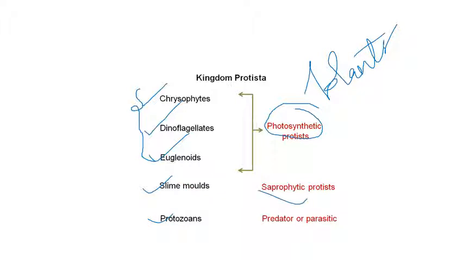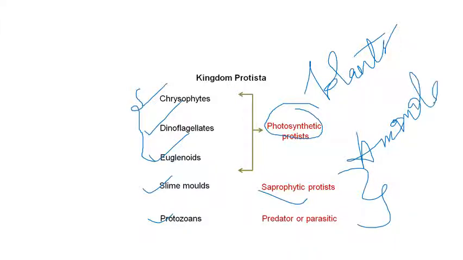And then you come to the saprophytic protists. These somewhat possess the characteristics of animals. They have some characteristics of animals. Got it? So these are the bases. They have been divided into chrysophytes, dinoflagellates, euglenoids, slime molds, and protozoans.